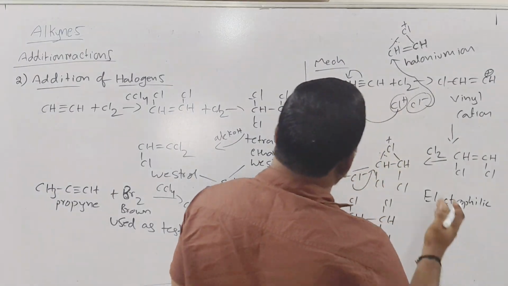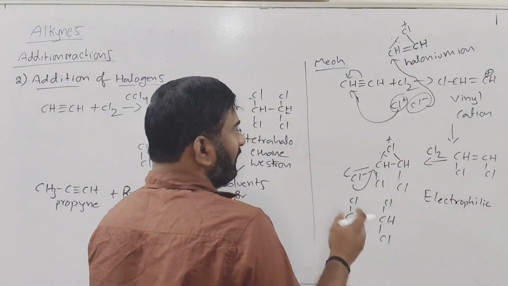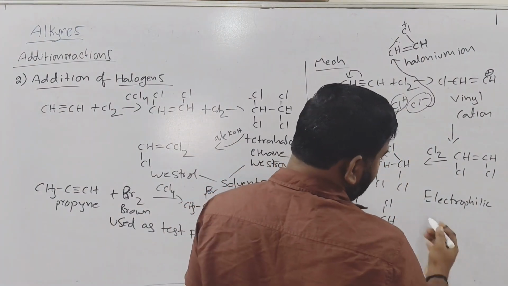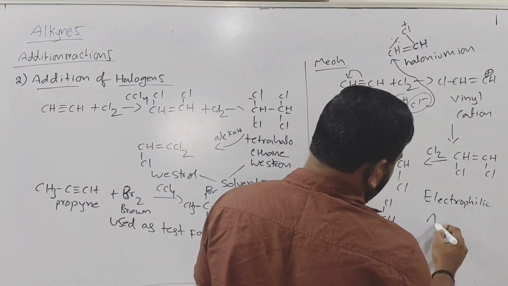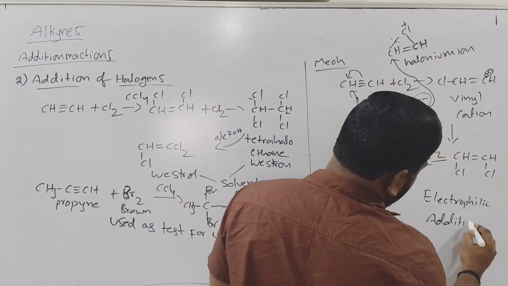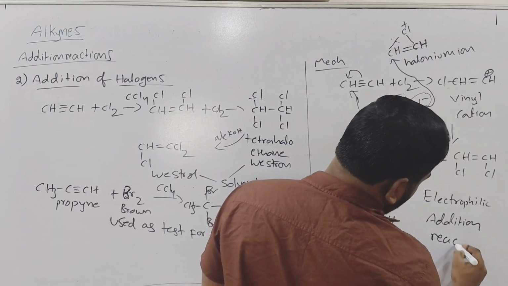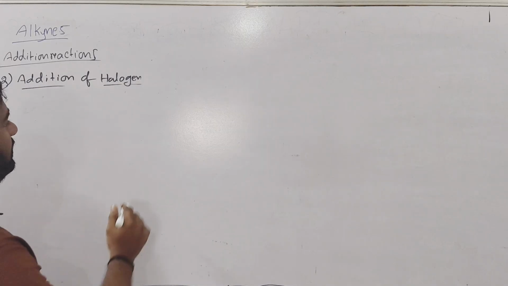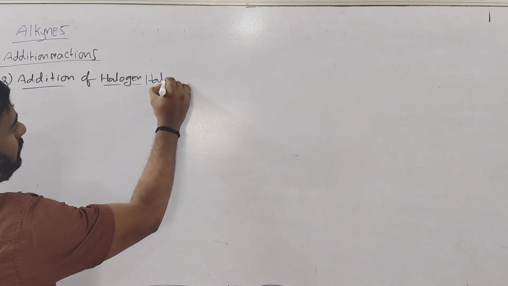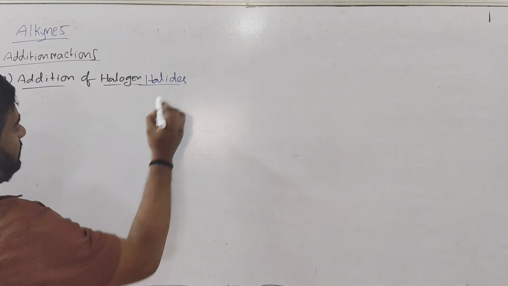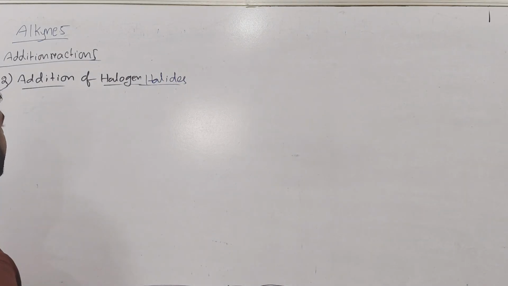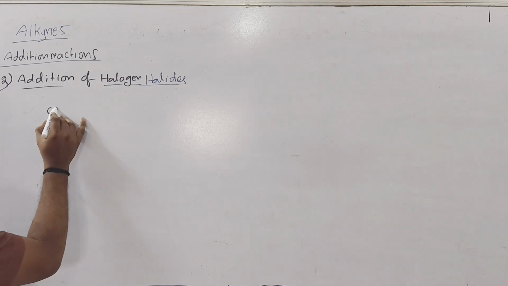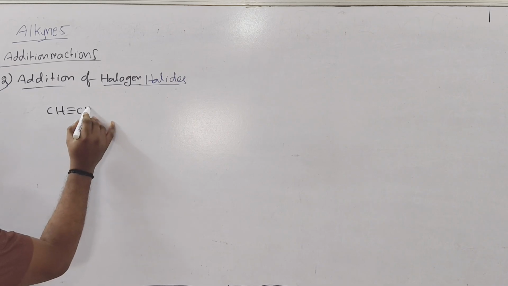Electrophilic: here by breaking the double bond, we are adding, so addition. And first we are adding an electrophile, a positive charge species. So that's why it is called an electrophilic addition reaction. Next, third one, the addition of hydrogen halides. So in this reaction, to the alkyne, first suppose CH triple bond CH.